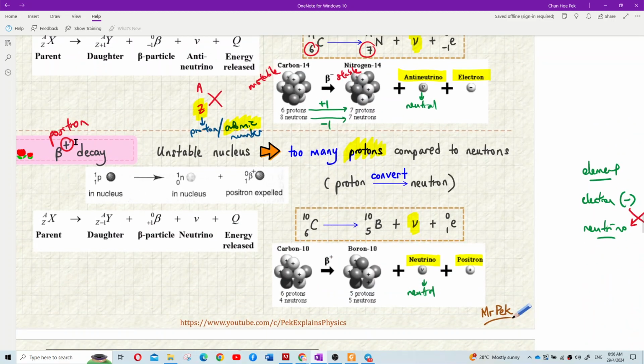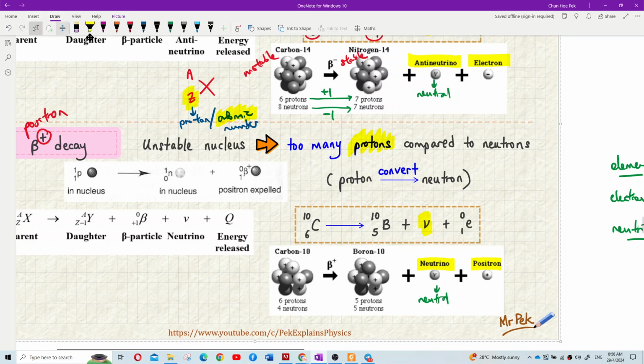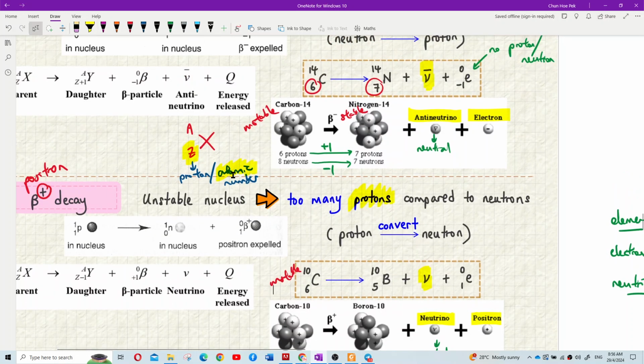Sekarang beta positive pula. Beta positive is a positron decay. This one also is unstable. So let me draw. Yang ini pun unstable juga. Kenapa dia unstable? Sebab dia too many protons.